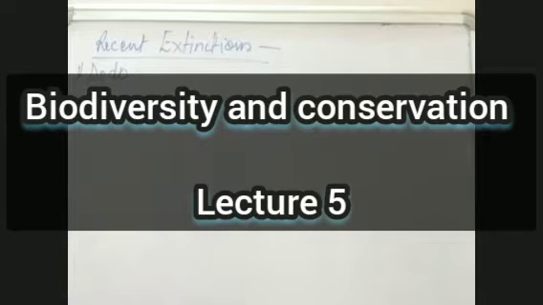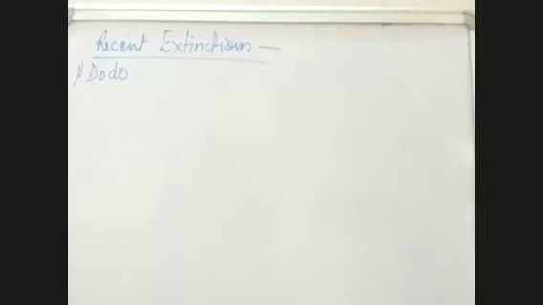Yes. So yesterday I forgot to give you this list of recent extinctions, and this list has been given in the book, and we have to go by the NCERT book for the board examination, as you know very well. There is a Red List given by IUCN also, and that Red List tells that 784 species have been lost.